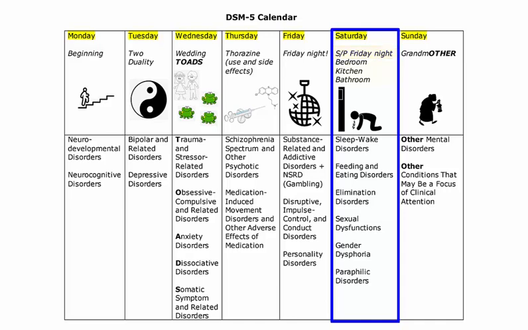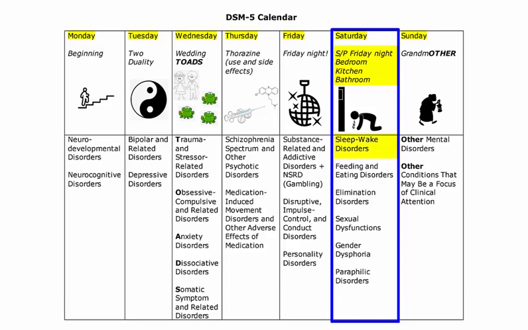Let's also add bedroom, kitchen, and bathroom to the description, as these 3 places likely would be the most needed after coming home in the morning from a nightclub. Bedroom, kitchen, and bathroom will help us to associate 6 diagnostic categories that are assigned to Saturday. Bedroom. Bedroom will remind us of sleep-wake disorders.